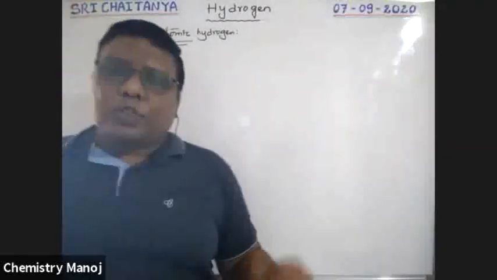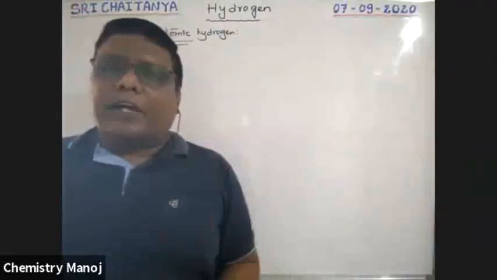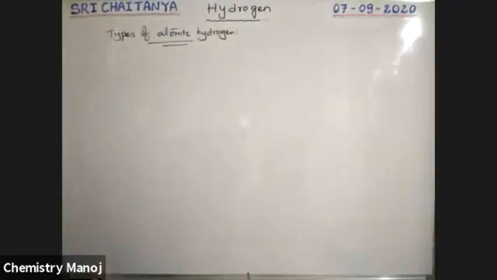Molecular hydrogen means the combination of two hydrogens gives a molecule. But here there is only one hydrogen, the atomic hydrogen. So different types of atomic hydrogens are there.